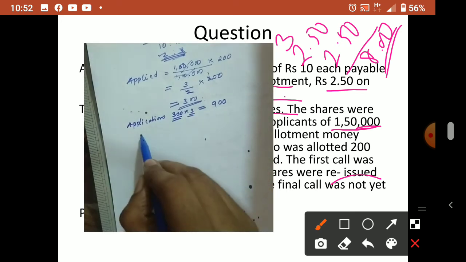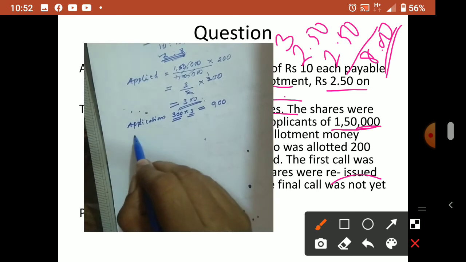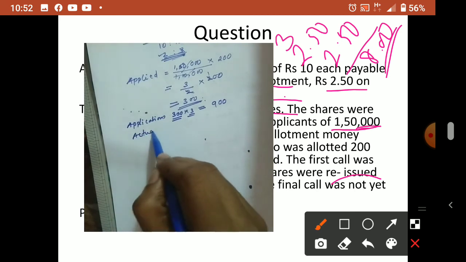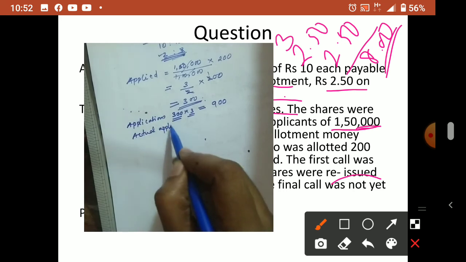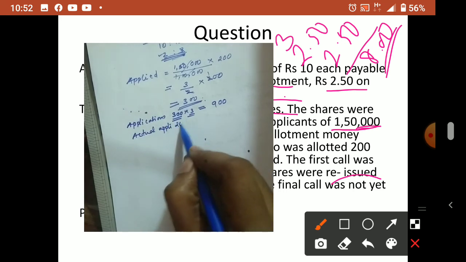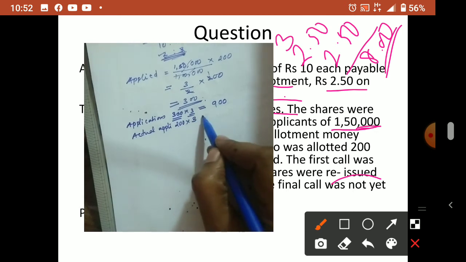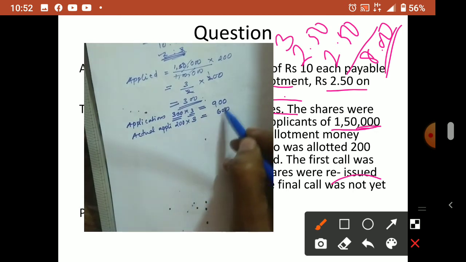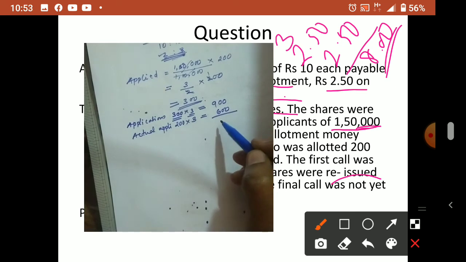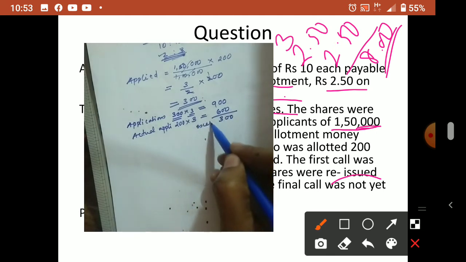Afterwards the company is saying you are allotted only 200. So your actual application money, how much will the company take? Only 200, because you are allotted with only 200 shares. So 200 into 3, how much? 600 is your real application money. So how much of your money is remaining with the company? 300 is excess with the company.